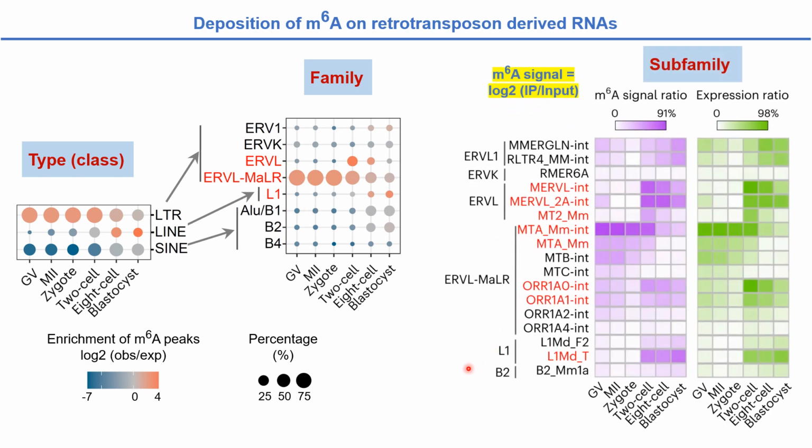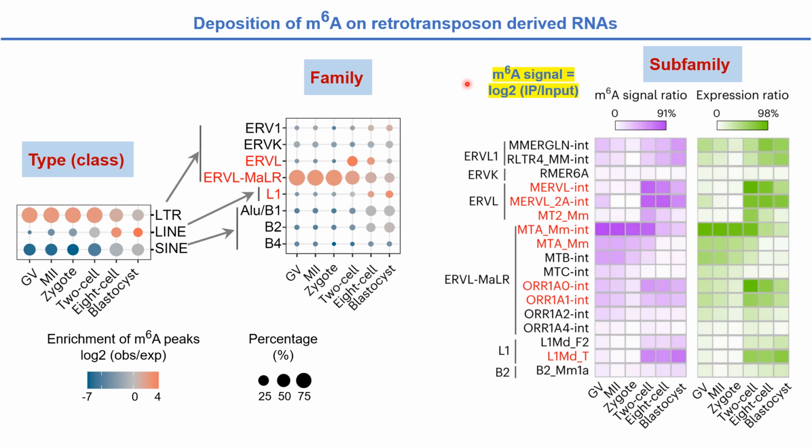In addition to calculating the m6A peak enrichment for each retrotransposon copy or locus, we also calculated the m6A signal as a log2 value of normalized read coverage from the IP sample versus the input sample, for a given locus.